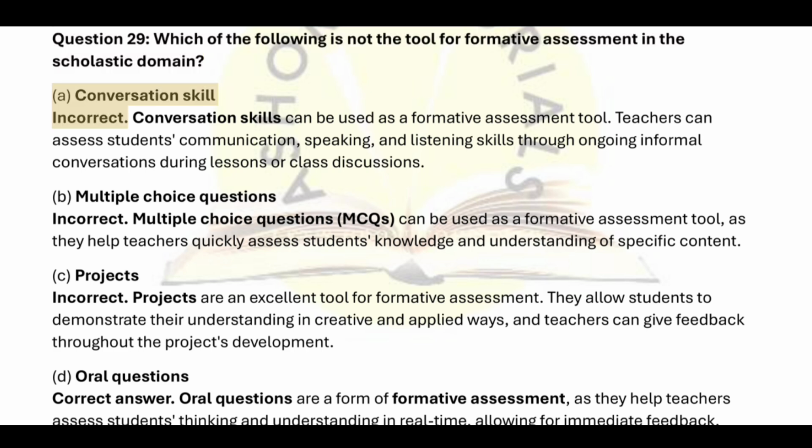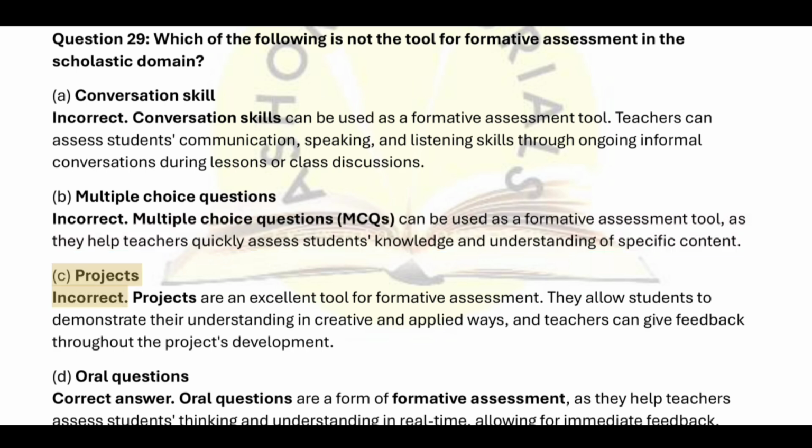A. Conversation skill. Incorrect. Conversation skills can be used as a formative assessment tool. Teachers can assess students' communication, speaking, and listening skills through ongoing informal conversations during lessons or class discussions. B. Multiple choice questions. Incorrect. Multiple choice questions (MCQs) can be used as a formative assessment tool, as they help teachers quickly assess students' knowledge and understanding of specific content.